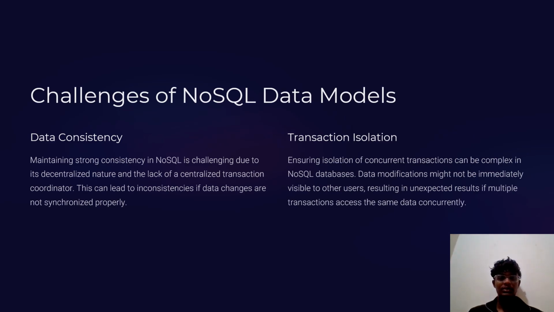In this slide, let's see about challenges of NoSQL data models. First one is data consistency. Maintaining strong consistency in NoSQL is challenging due to its decentralized nature and the lack of a centralized transaction coordinator. This can lead to inconsistencies if data changes are not synchronized properly. Transaction isolation. Ensuring isolation of concurrent transactions can be complex in NoSQL databases. Data modification may not be immediately visible to other users, resulting in unexpected results if multiple transactions access the same data concurrently.